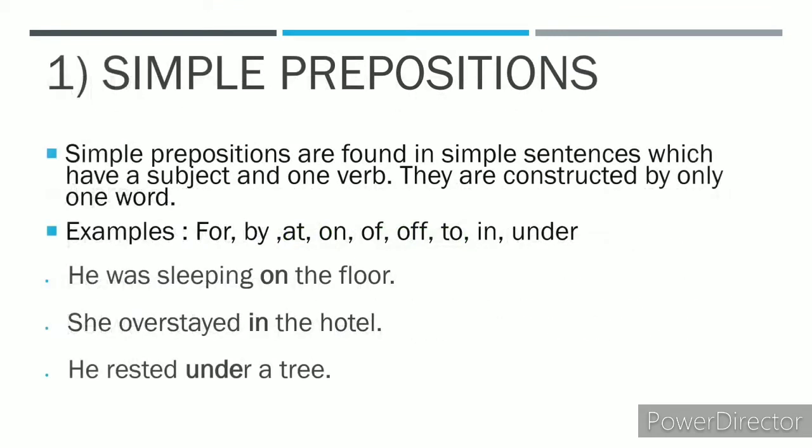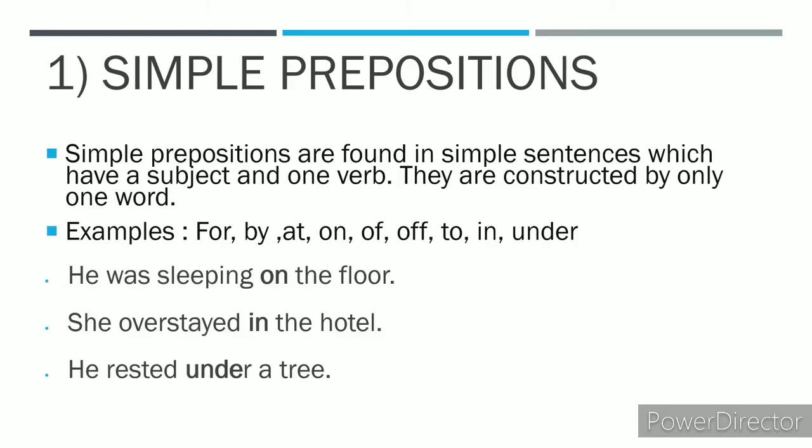Now let's have a look at the first type of preposition, that is the simple preposition. They are constructed by only one word and they are found in simple sentences. Well, simple sentences are those sentences which have a subject and only one verb. What is a subject? Subject is basically the doer of the action.